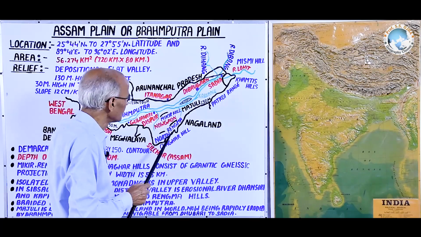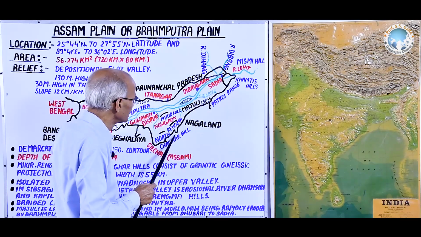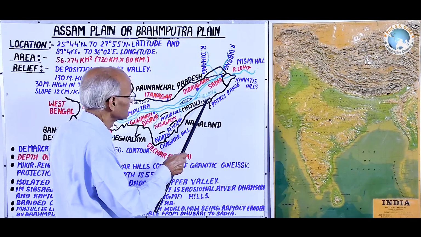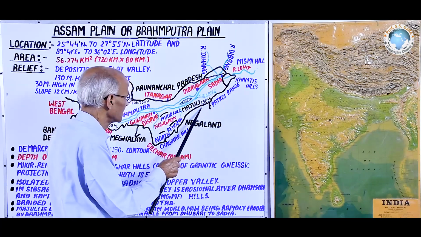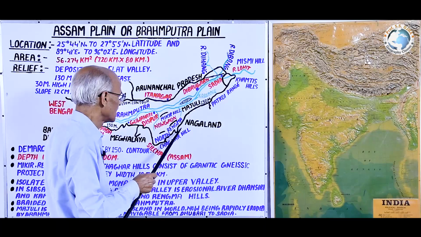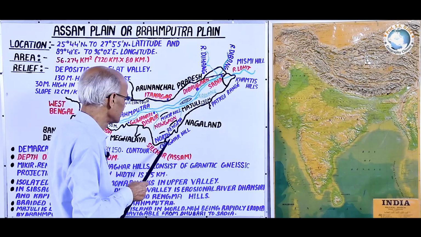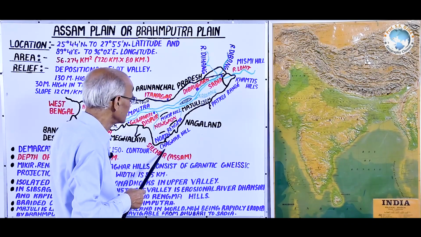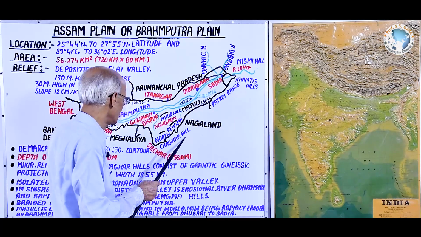But here is one range, that of the eastern Himalayas, especially the southwestward extension of Shivalik, named Chaghar Hill.